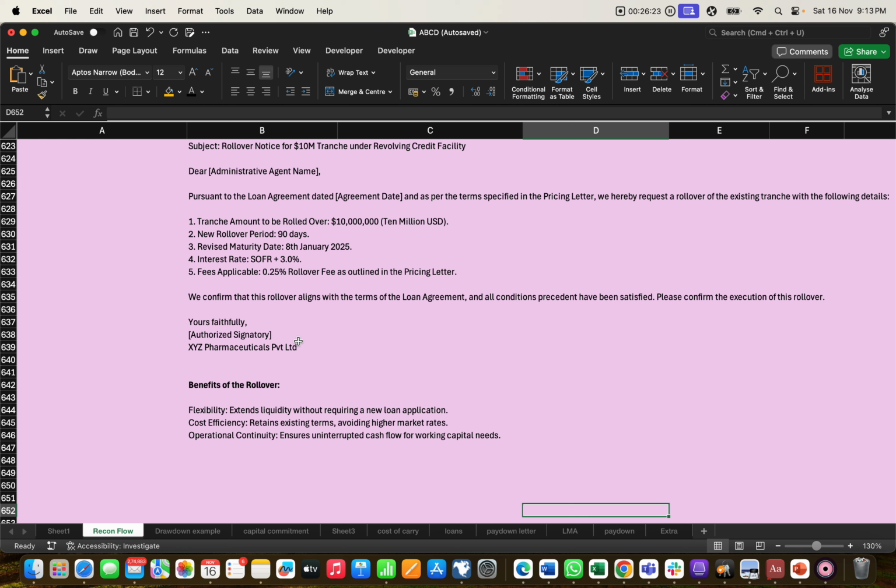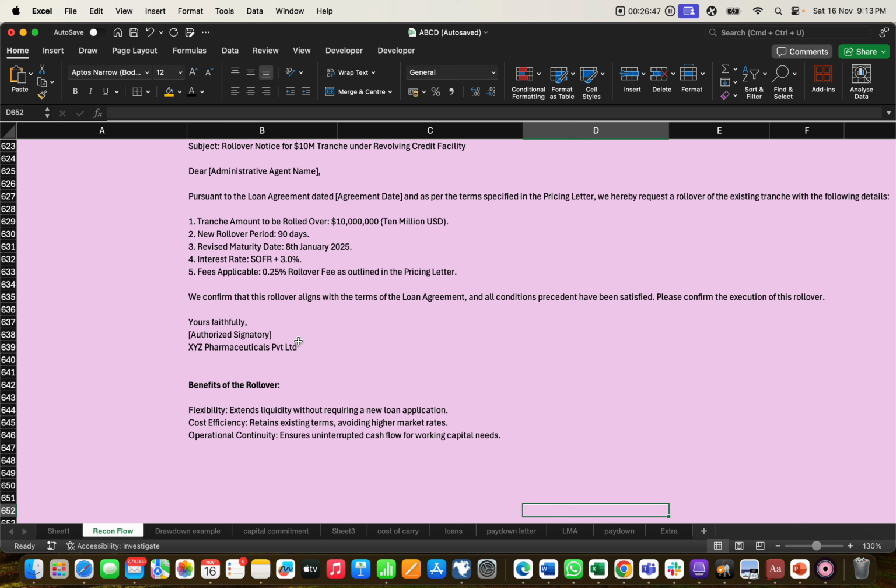Sometimes in the system the maturity date or the start date will be wrong. Sometimes for the SOFR rate, we have to check online what the SOFR rate was on the day the contract was signed, and add the fixed rate. The fixed rate is 3% only, and the SOFR rate will depend on this.